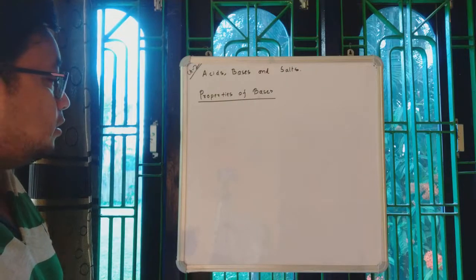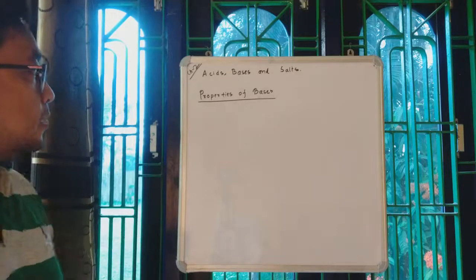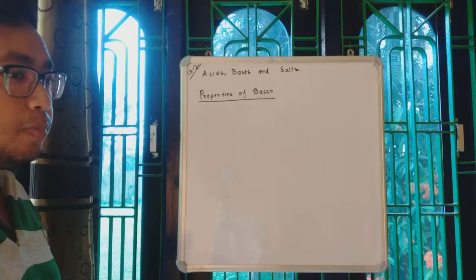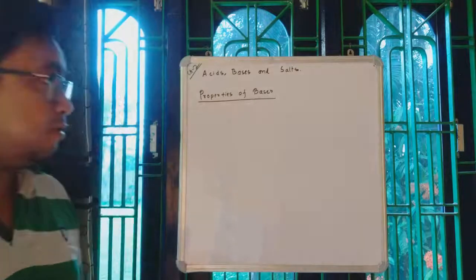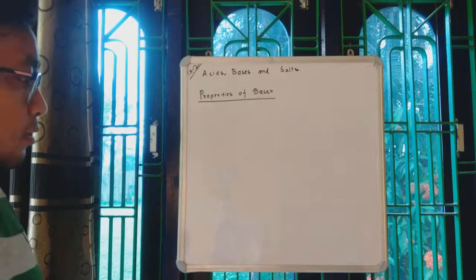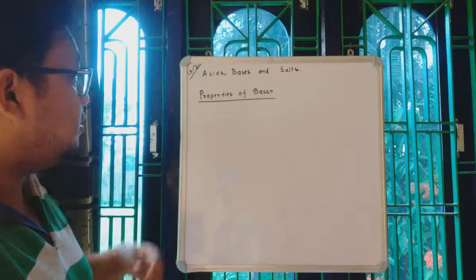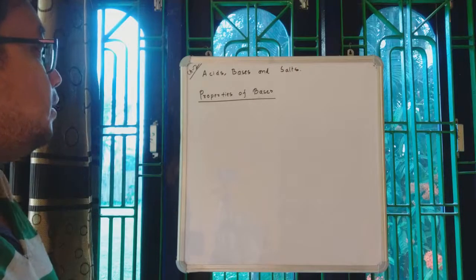In today's class, we will be focusing on bases, the properties of bases and a few reactions of bases, and then of course we will discuss the acidity of bases, like what we discussed in the previous class, that was basicity of acids. So these are the things we are going to learn in this particular video. First of all, let's discuss a few important properties or characteristics of bases.